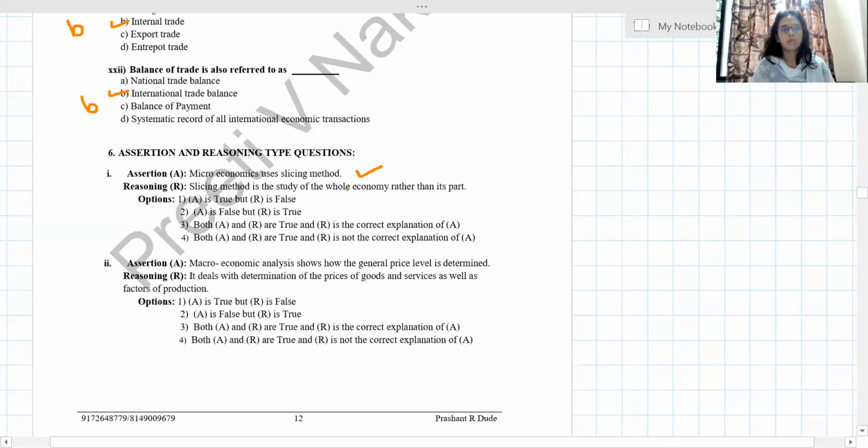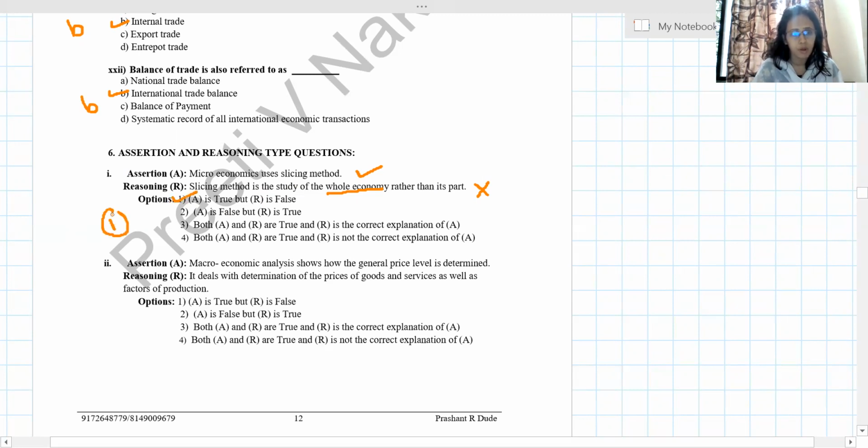Slicing means we slice the economy into small parts, but they are saying slicing is the study of the whole economy. No, this is not correct. So my answer should be A is true, but R is false.